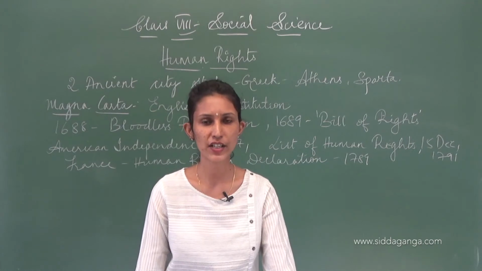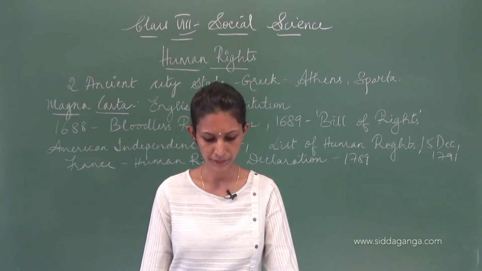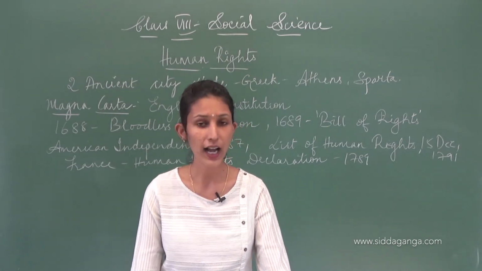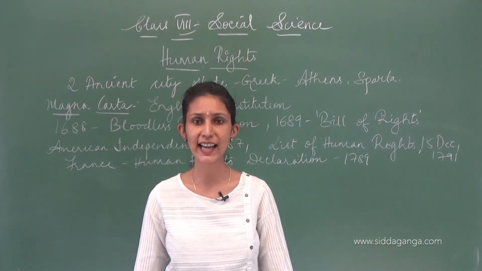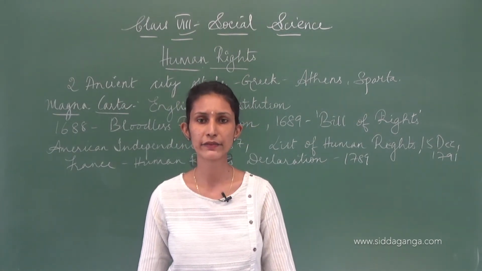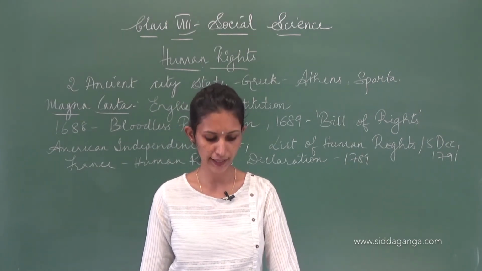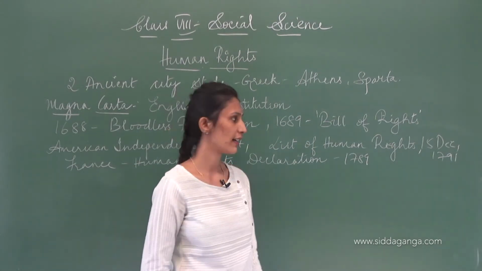Earlier, the League of Nations gave their own directives and human rights, that is after the First World War. Now, after the Second World War, these three people put in their efforts together, and the UNO came into existence.